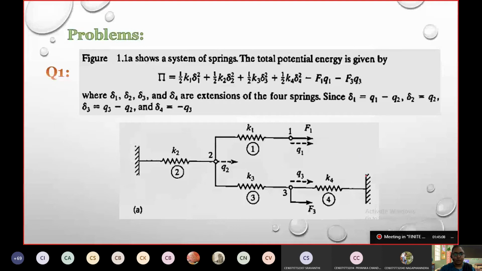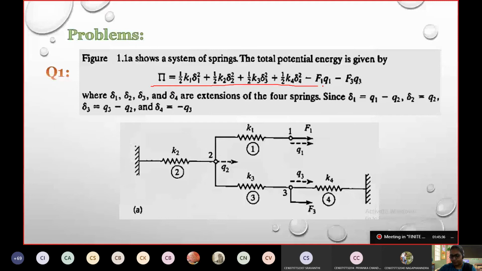This figure 1.1a shows a system of springs. So here it is about springs. We have seen what the potential energy equation for springs is. It is half ku square minus pu, if you remember. That part of the equation we are going to take into consideration. Here in this problem, the equation for potential energy is given to you.